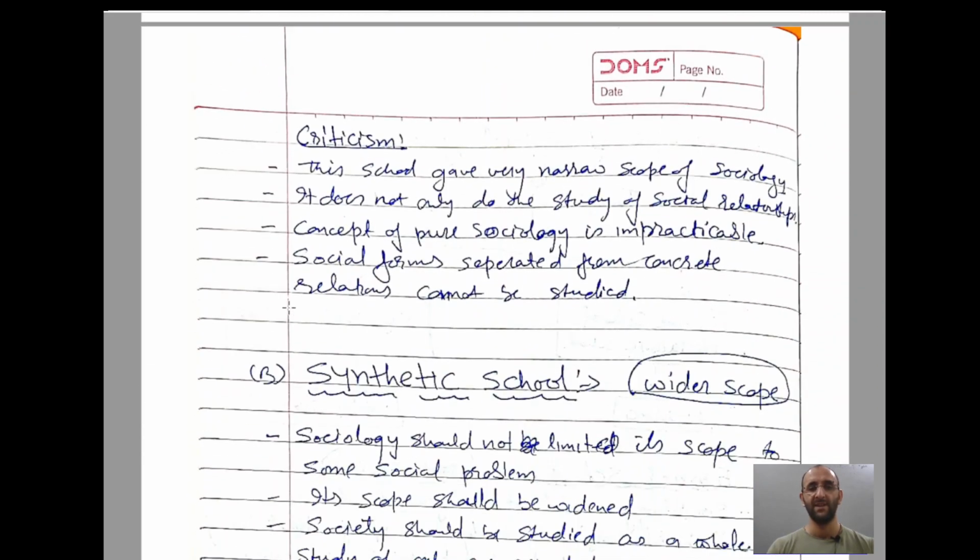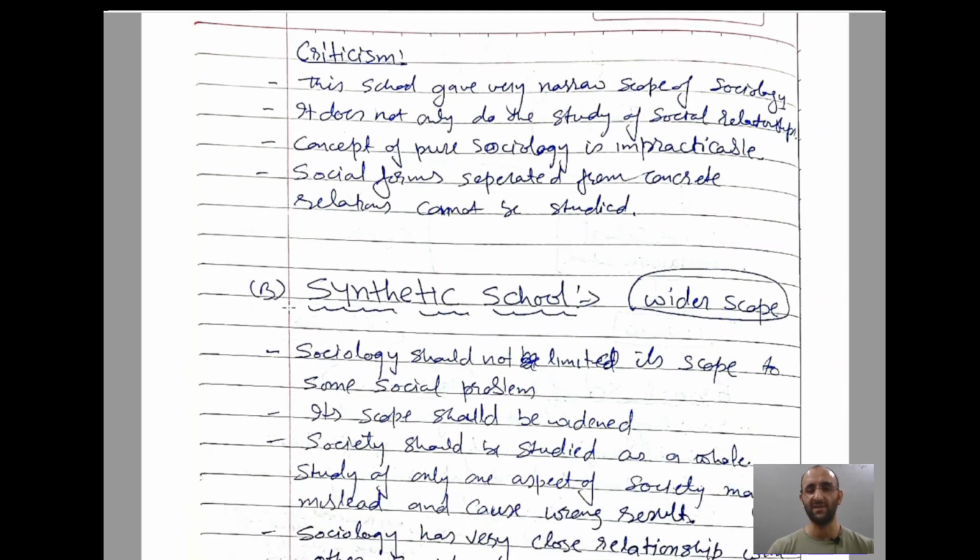Okay, so criticism of this school. The school gave a very narrow scope of sociology. It does not only do the study of social relationships. The concept of pure sociology is impractical. Social forms separated from concrete relationships cannot be studied. It says that if we separate social forms from concrete relationships, they cannot be studied.